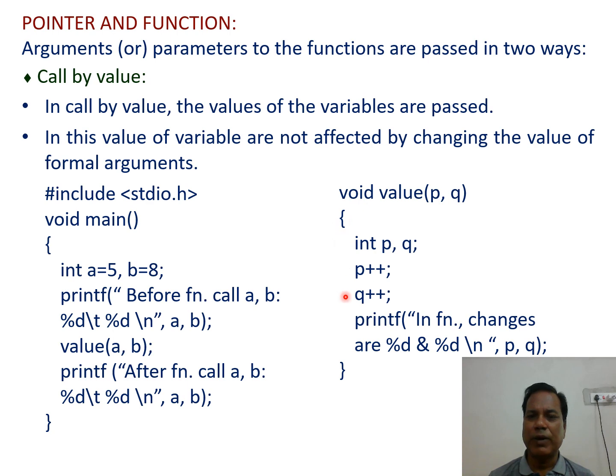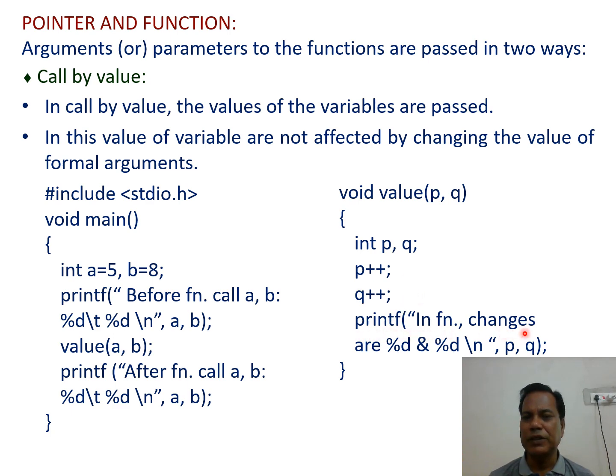Then within the body of the value function, p plus plus, next statement q plus plus, the values in p and q are incremented. So the values become 6 and 9.